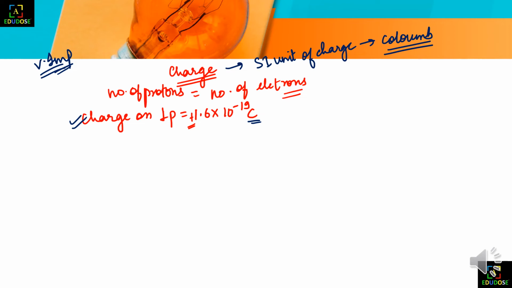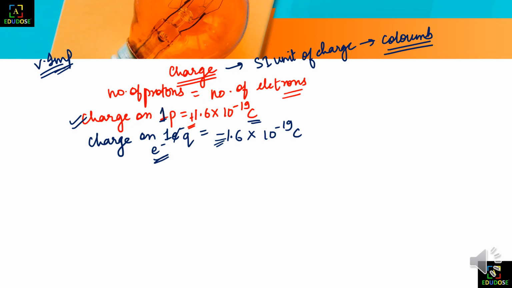So let's start the next thing. Charge on one electron. The charge on one electron is represented as Q. So the charge on one electron is minus 1.6 into 10 to the power minus 19 coulomb. Why is it minus? Because electrons are always negatively charged particles.